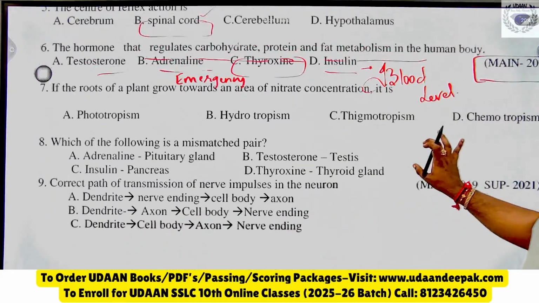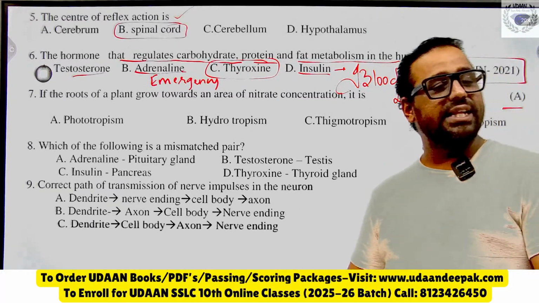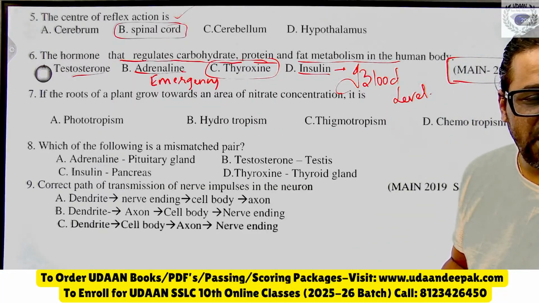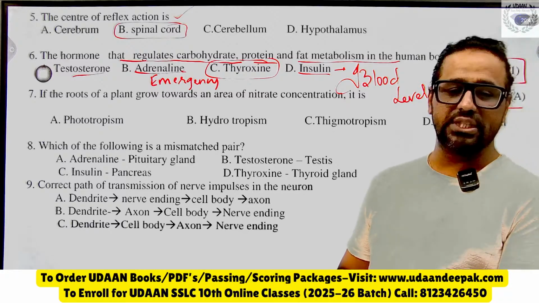Coming to question number 7, I will be a bit fast, and this is an average question. Some are answering A. What does A say? It is an average question. Preetham, let me know. It is the male organ. It controls the male sex hormone. Devansh Gowda, very good, dear.